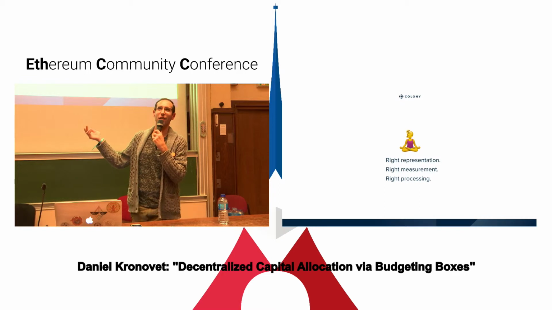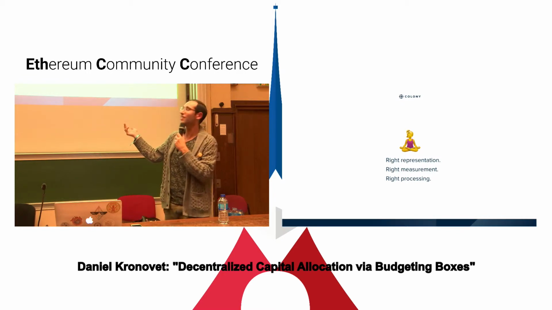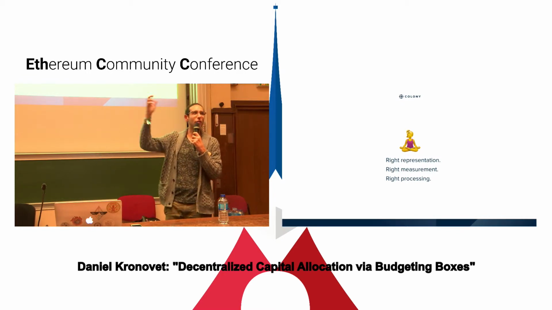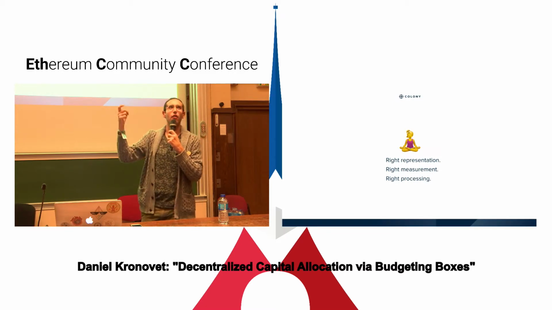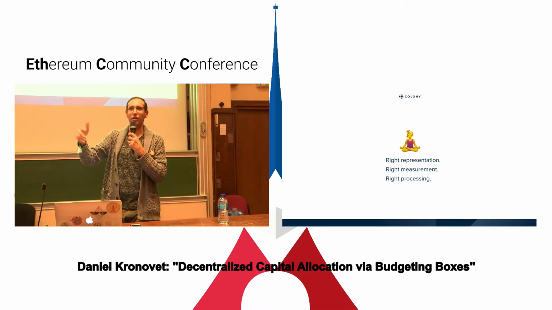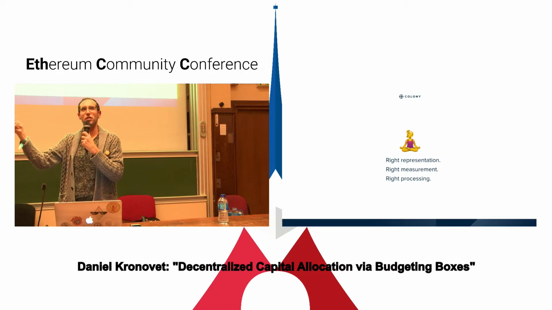I made this slide, which I thought was a joke, but I think is my favorite slide of this talk. What are we striving for? Right representation, right measurement, right processing, and that will give us results that we can then use to make good decisions about the world.